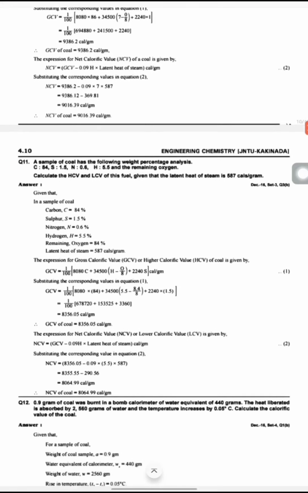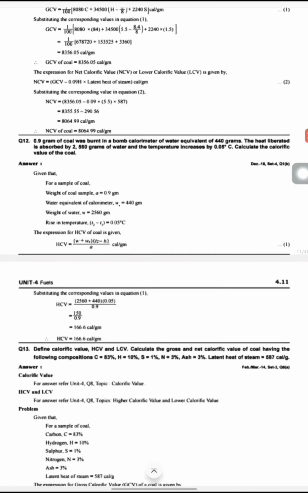The expression for NCV is equal to GCV minus 0.09 into H into latent heat of steam. Latent heat of steam is 587. So NCV equals 9386.2 minus 0.09 into 7 into 587, and finally we get the value, in calories per gram. So by using DULONG'S formula, we can calculate HCV and LCV of any problem.